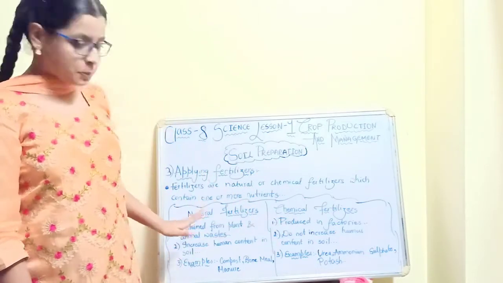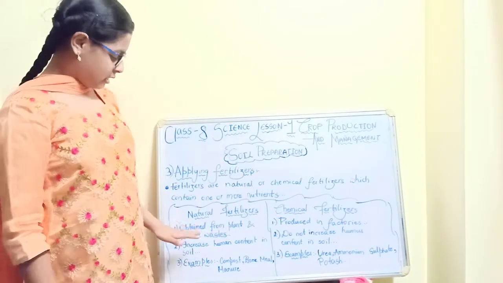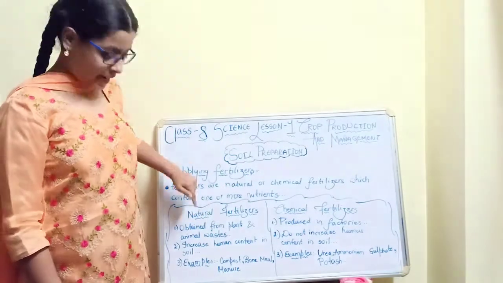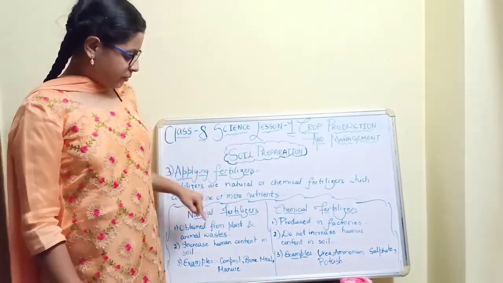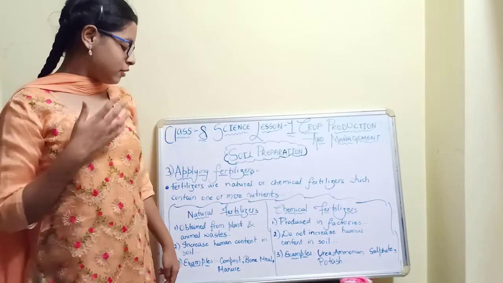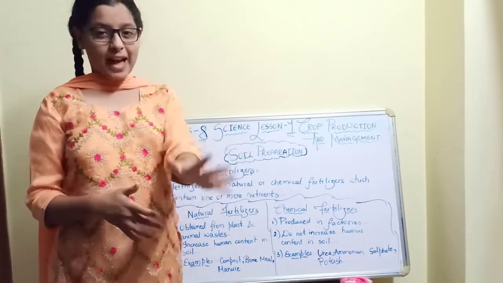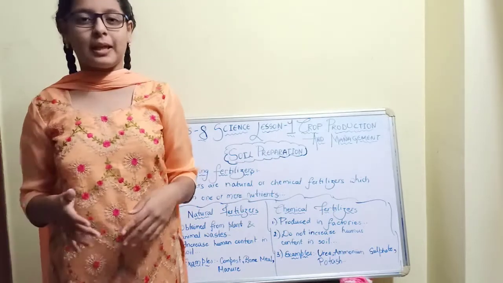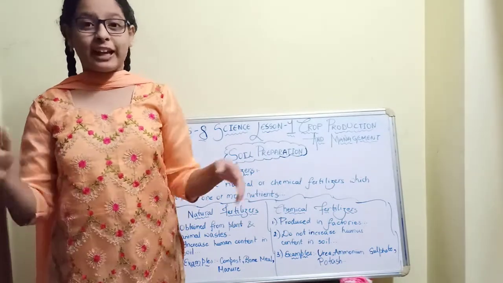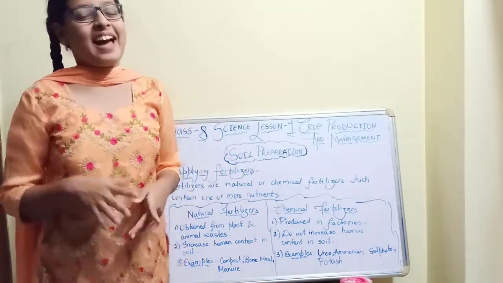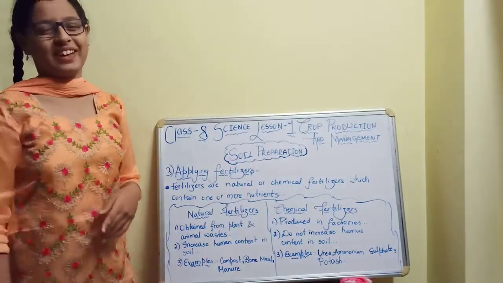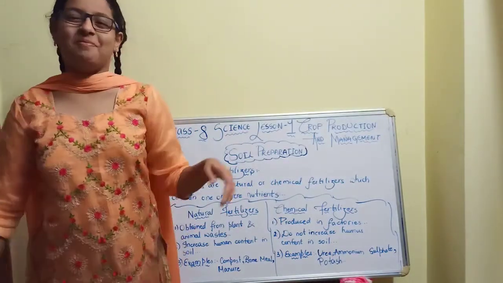So the first point: natural fertilizer is obtained from plants and animal waste. Animal waste is nothing but like dung. And plants, I think you guys love.